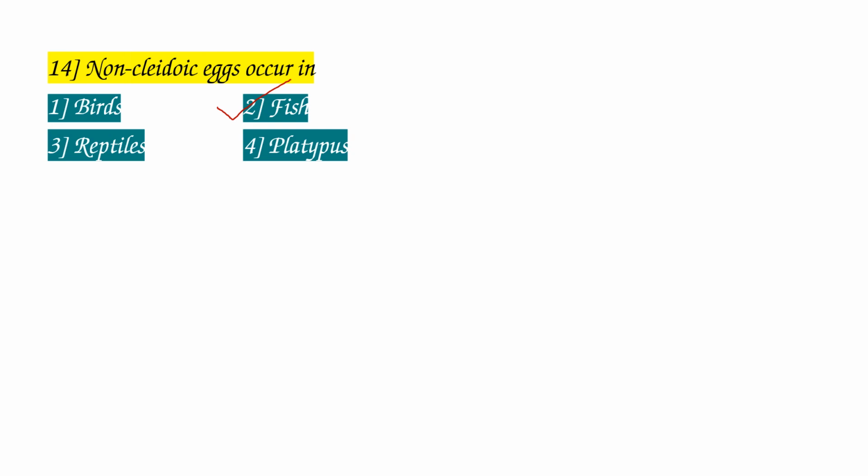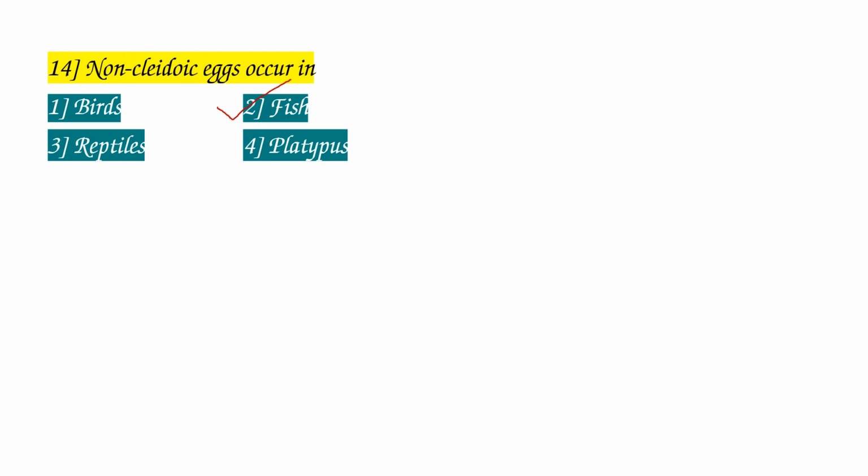The fish egg is not covered with a shell, hence the eggs are called non-cleidoic eggs. In birds, reptiles, and platypus, the eggs are covered with a shell, so they are cleidoic eggs. Birds belong to the class Aves, reptiles are a class of vertebrates, and platypus belongs to the class mammals.